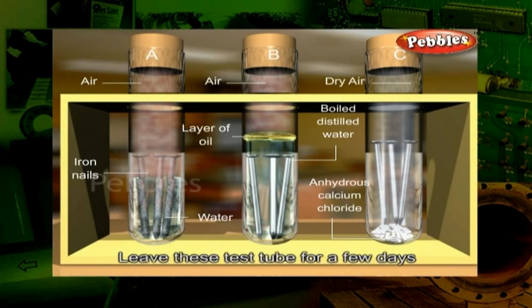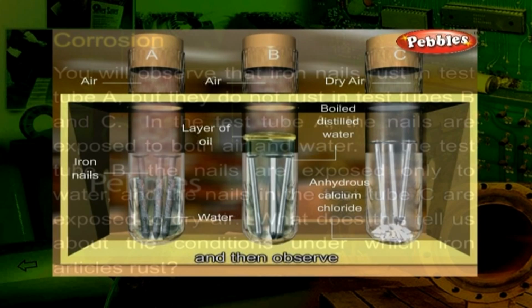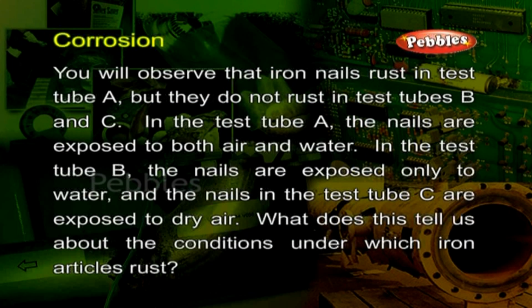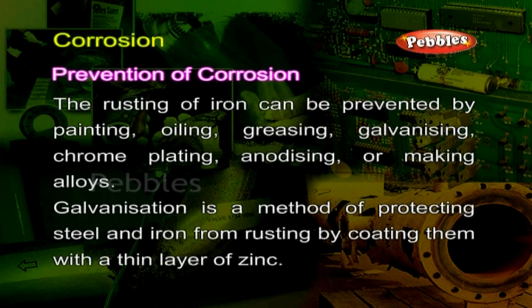Leave these test tubes for a few days and then observe. You will observe that iron nails rust in test tube A, but they do not rust in test tubes B and C. In the test tube A, the nails are exposed to both air and water. In the test tube B, the nails are exposed to only water, and the nails in test tube C are exposed to dry air. What does this tell us about the conditions under which iron articles rust?